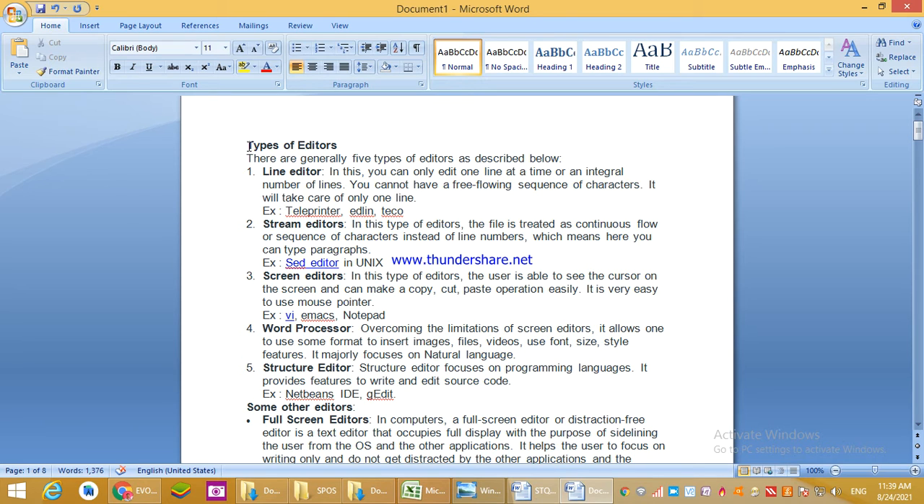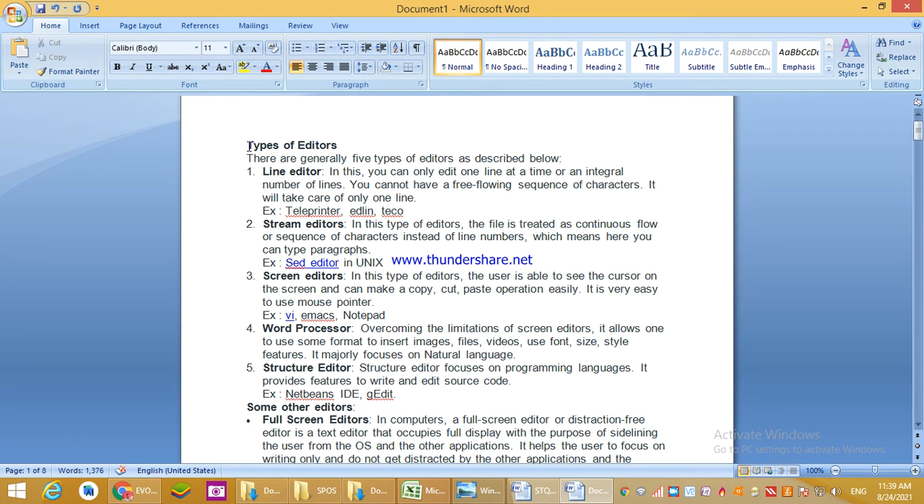Then stream editors. In this type of editor, the file is treated as a continuous flow or sequence of characters instead of line numbers, which means here you can type paragraphs. We can type paragraphs in stream editors to develop system software, right?